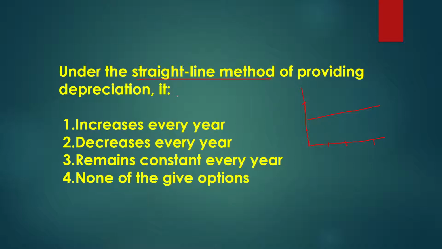That's why it is called straight line depreciation. So in case of straight line depreciation, when we determine the value, it will remain constant and will never decrease or increase with the passage of time. So the third option is the correct answer.